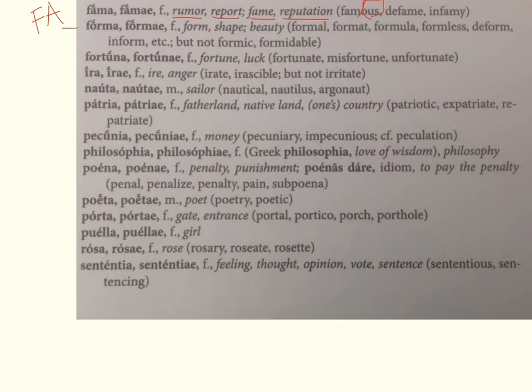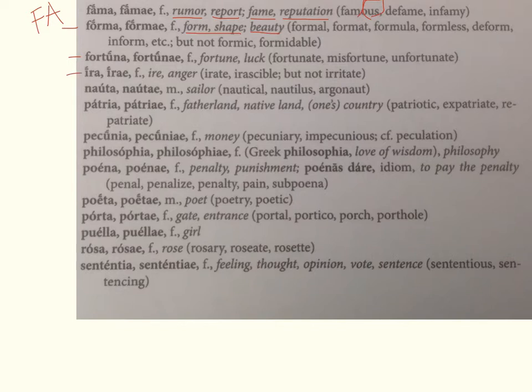Our next word is forma, formae, feminine. It means form or shape, but if something has a lot of nice shape to it, it means beauty. Next is fortuna, fortunae, feminine. It can mean fortune or luck. And just like in English, they often personified it. So fortune favors the brave, for example, in English. They would often also put fortuna as a personified being.